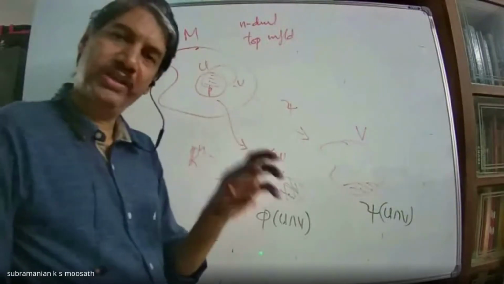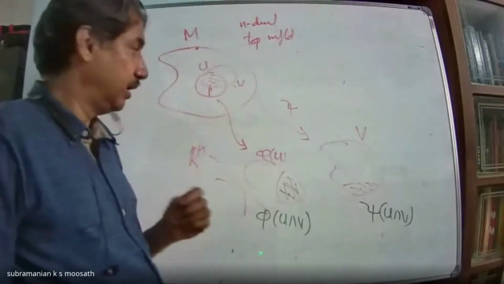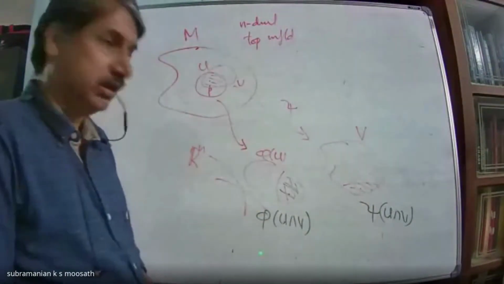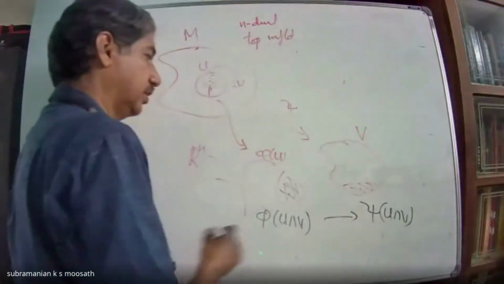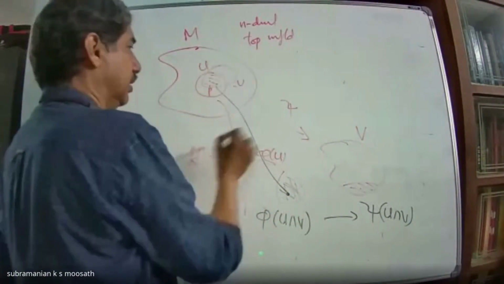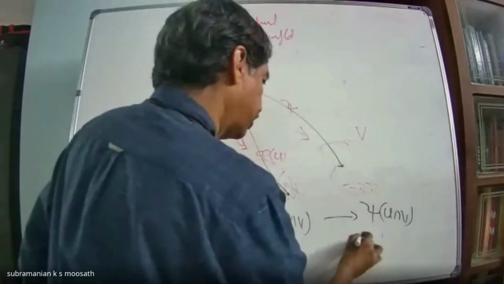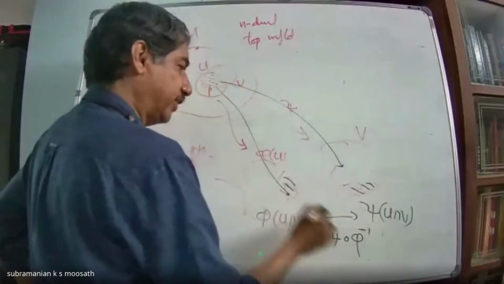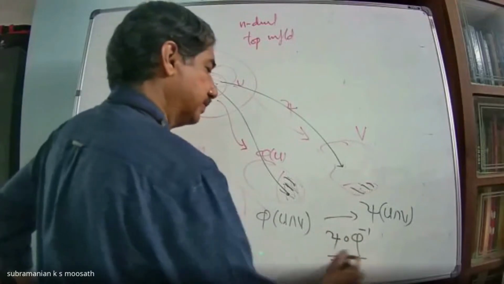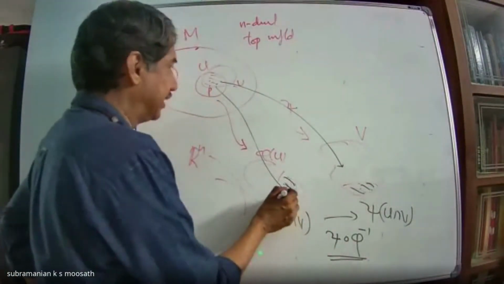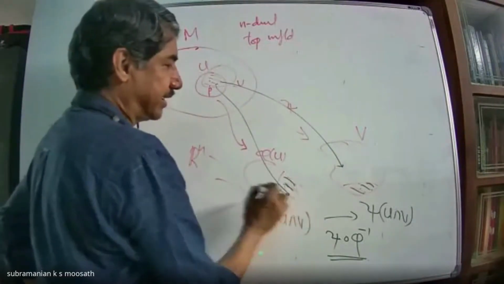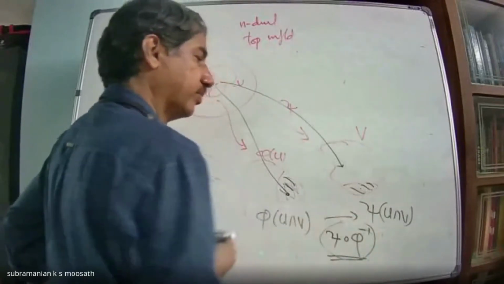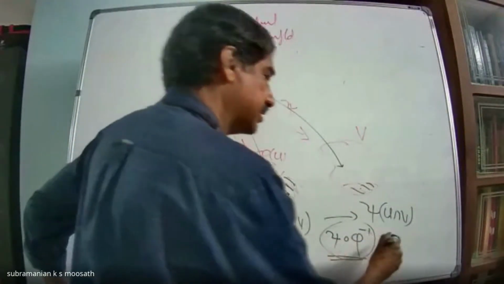U, V are open, therefore U intersection V is also open because this is a topological space. Therefore, phi of U intersection V and psi of U intersection V both are open subsets of Rn. Now I look at this map. A point here will go here, then come back here. That means first I will put phi inverse, then psi. So this portion and this portion will be identified by a map like this. Any coordinate here for this point, x1p, etc., xnp, and another coordinate y1p, etc., ynp, I can identify with this map. And we demand that this map is a smooth map.